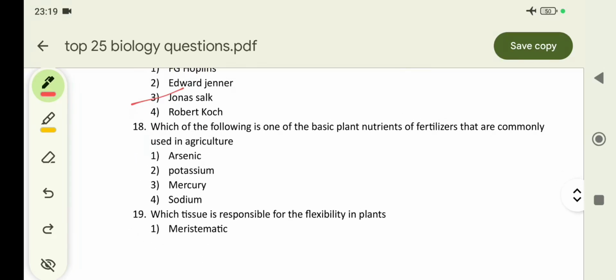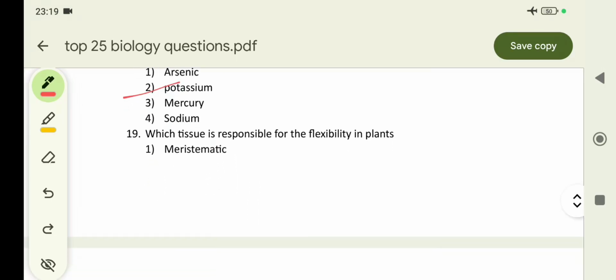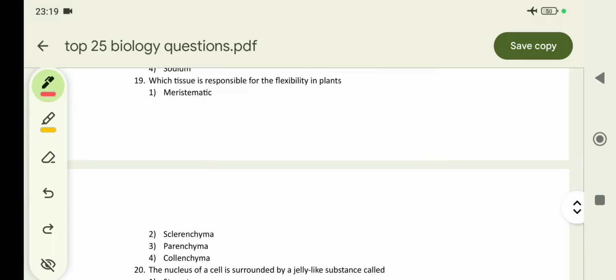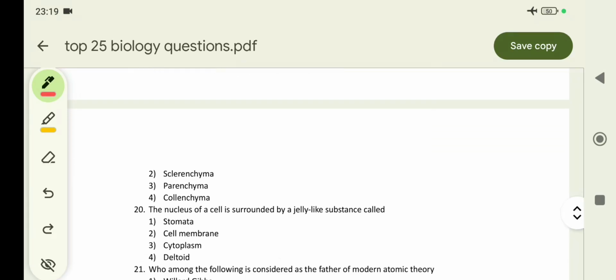Which of the following is one of the basic plant nutrients in fertilizers commonly used in agriculture? That is potassium. Next, which tissue is responsible for the flexibility of plants? Collenchyma is responsible for the flexibility of plants.